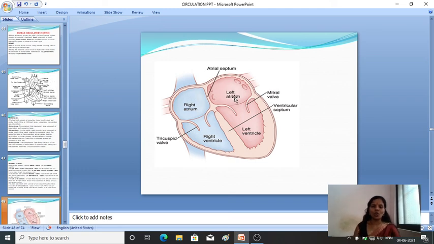Here 2 are the auricles and 2 are the ventricles: right auricle and right ventricle, left auricle and left ventricle. Between the right auricle and the right ventricle, the tricuspid valve will be present, and between the left auricle and the left ventricle, the mitral valve, that is the bicuspid valve, will be present. Both the auricles are separated by the interatrial septum.